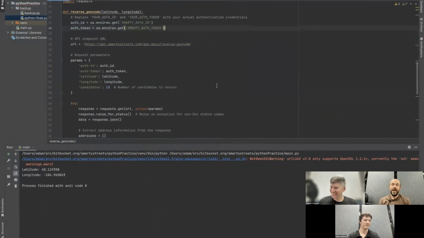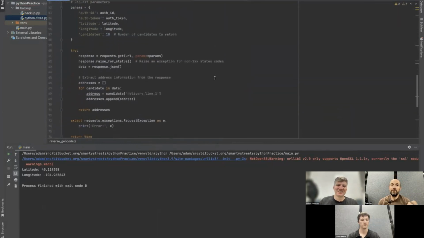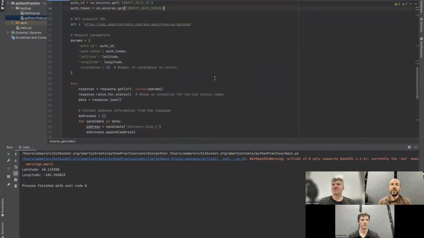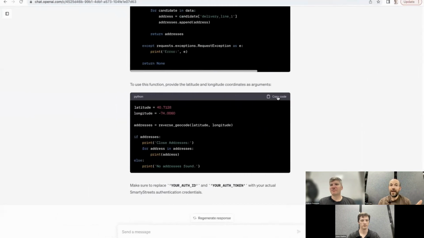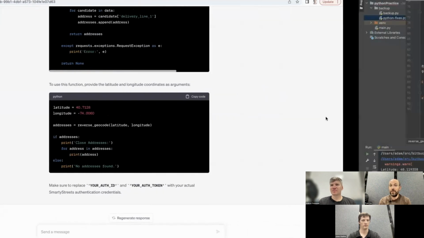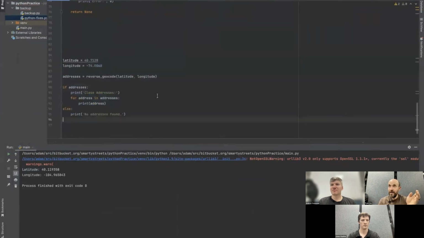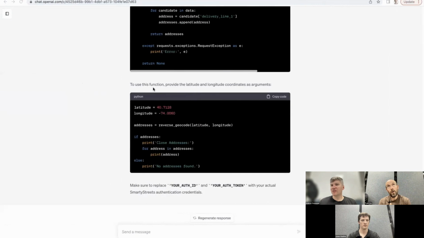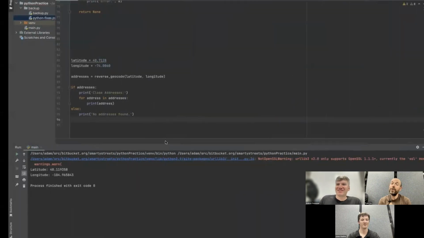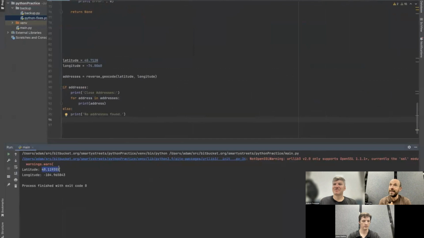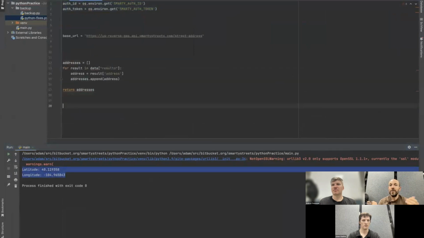Yeah. One of the places I found ChatGPT in respect to coding very useful is that, say I don't know anything about a certain topic. I don't know how to use Smarty's reverse geo API. I don't know what it does. I can go and read through all their documentation, which is recommended, or I can be lazy. Or you can go in and start asking ChatGPT to use that API endpoint and generate some code. You can start playing with the code. It's kind of a way to explore the API yourself, not for production code, but to learn about it.